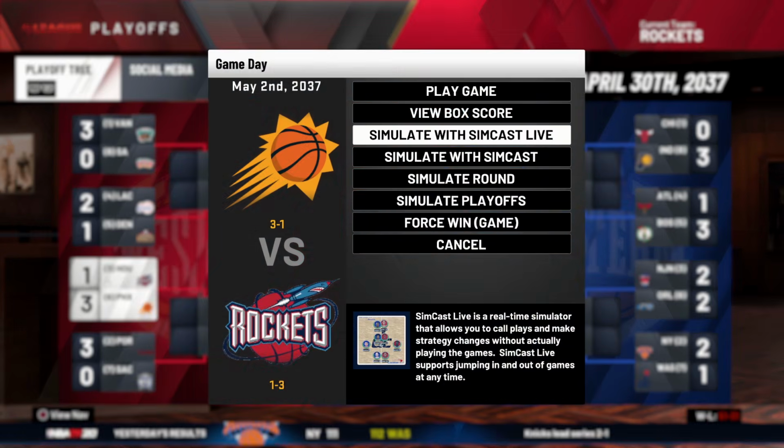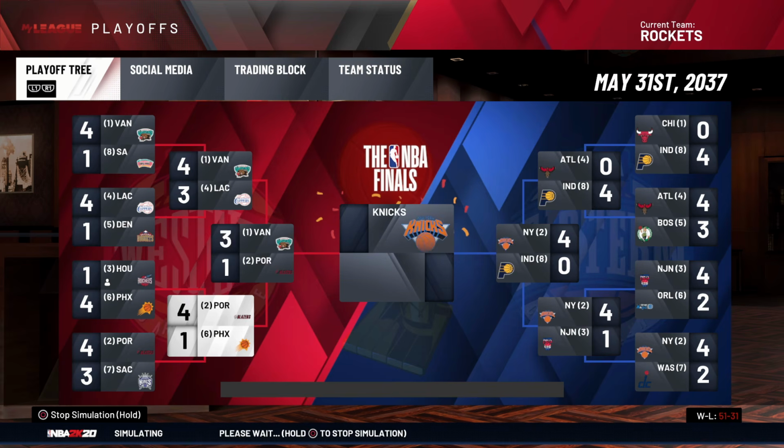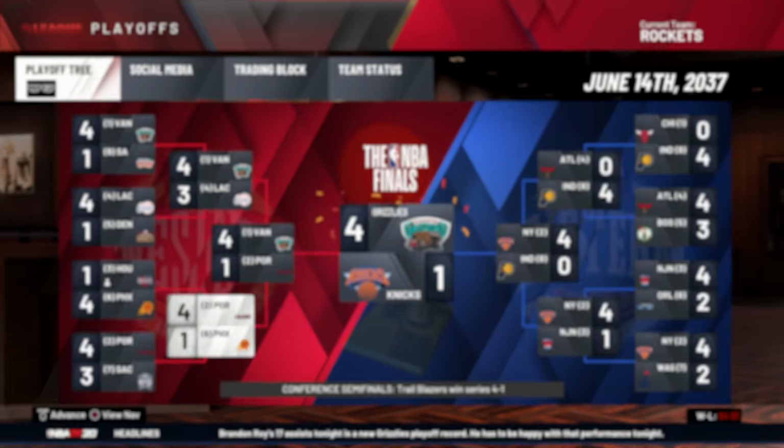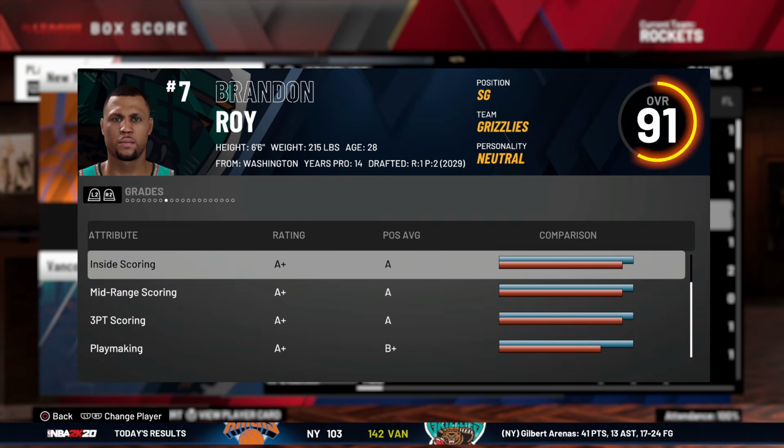But oh my, we're down 3-1. No. Why do things happen? Yeah, so well, here we go. Portland. Oh, Portland didn't win. Whoa, Vancouver won over the Knicks like that? Brandon Roy's trying to be like Kobe, and it's working. He got his first ring.